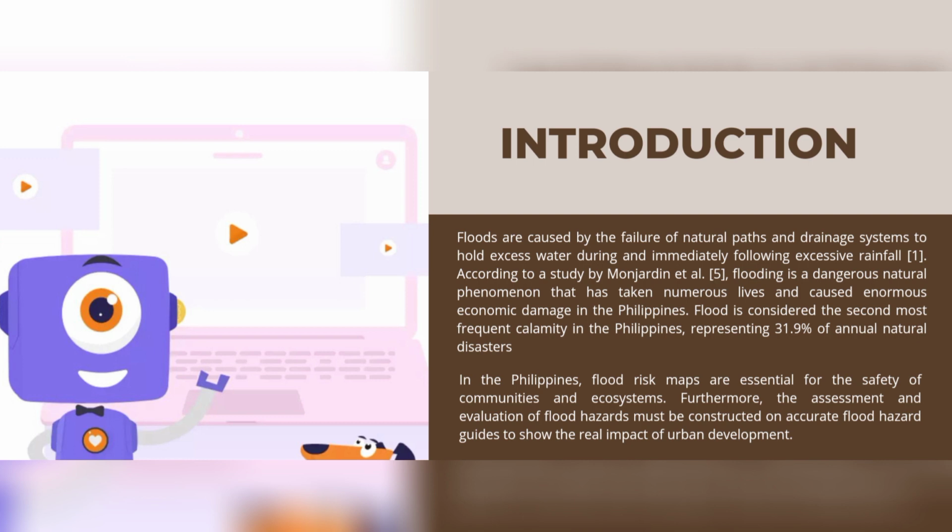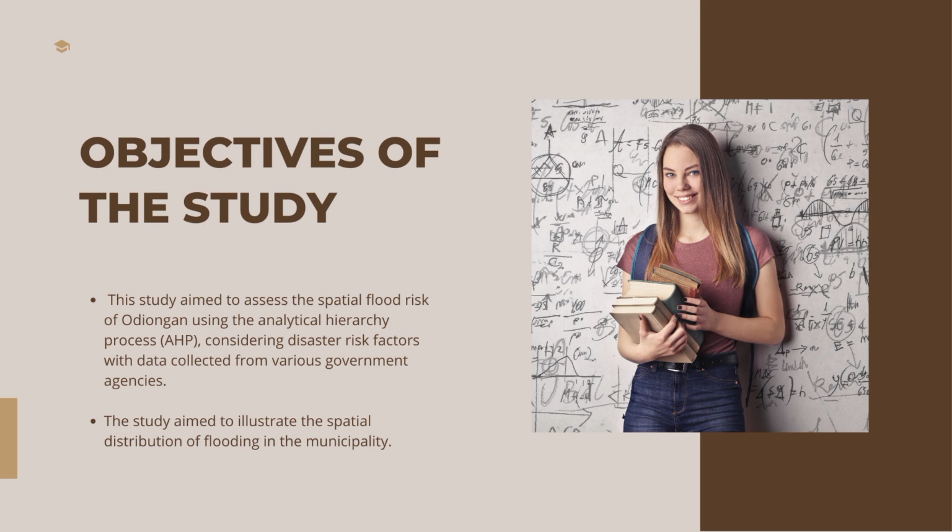Furthermore, the assessment and evaluation of flood hazards must be constructed on accurate flood hazard guides to show the real impact of urban development. The objectives of the study. This study aimed to assess the spatial flood risk of Odiongan using the Analytical Hierarchy Process (AHP), considering disaster risk factors with data collected from various government agencies. Second, the study aimed to illustrate the spatial distribution of flooding in the municipality.